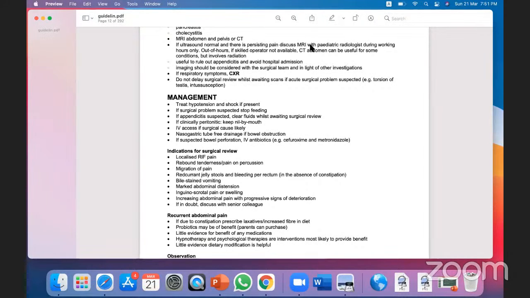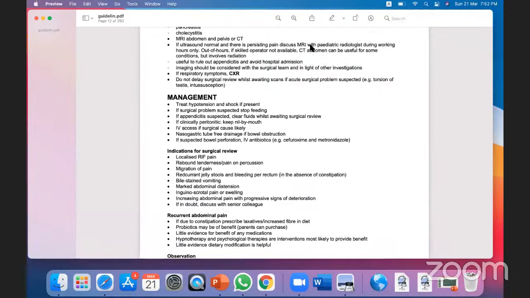Now sometimes if the child has a respiratory problem, then we will do a chest x-ray, of course. And remember, if you suspect any abdominal emergency, surgical emergency, do not delay surgical review while awaiting the scan. Do not delay. You urgently refer the child.